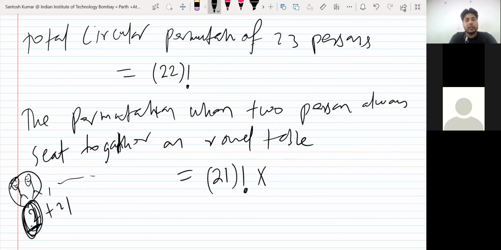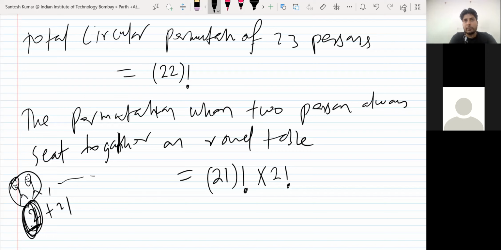And since we tied two and assumed them as one, but they can also change their position, like A, B, B, A, both will be different permutations. So those two we tied together can also be arranged in 2 factorial ways. That's why I'm multiplying by 2 factorial.